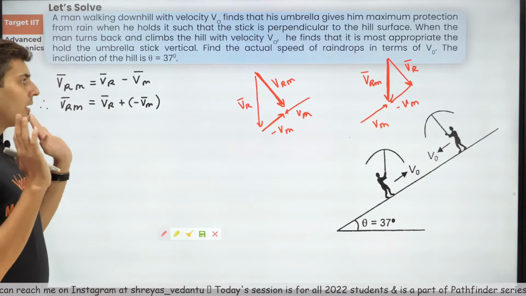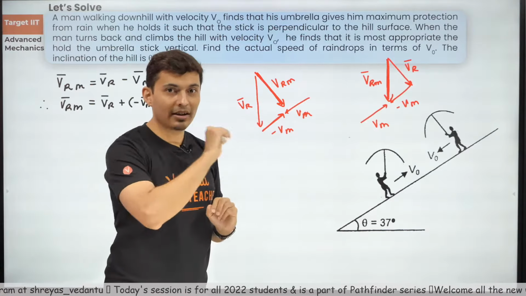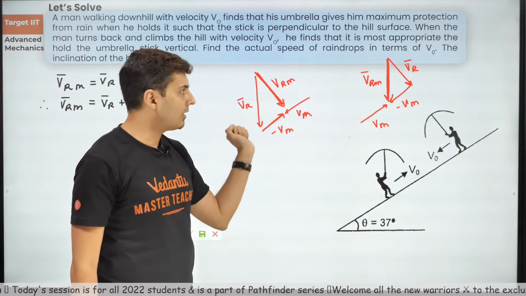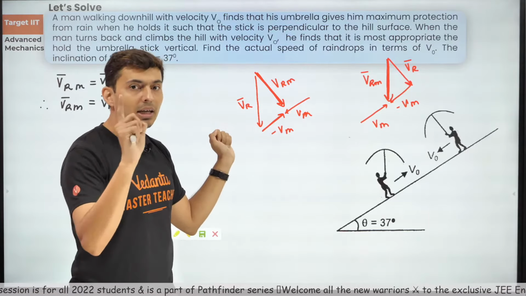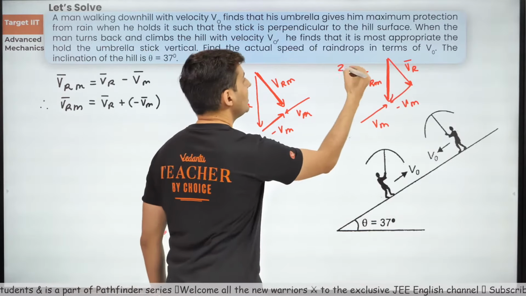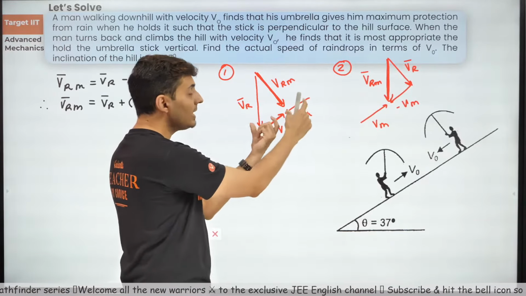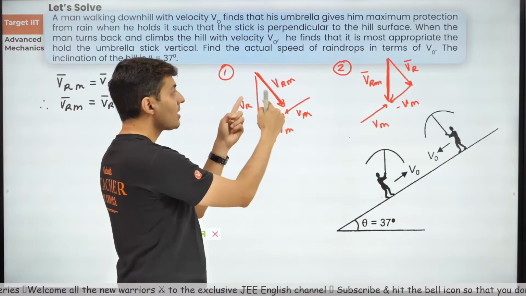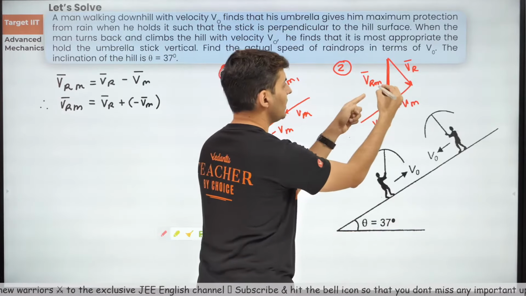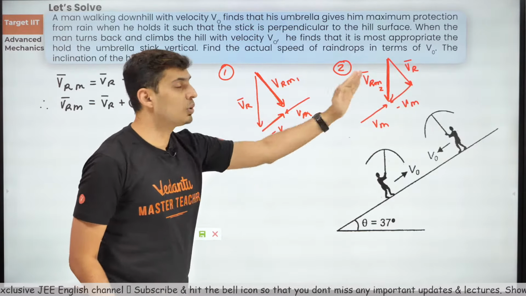Interesting. Now I have got two triangles, but this is the catch and the trick. Whenever you have two situations, and especially these vector triangles, try to think if there is any side which is common. This is the first situation, this is the second situation. Remember, person's velocity magnitude wise is same. This is rain's velocity with respect to the man in the first case. This is rain's velocity with respect to the man in the second case. There is something which does not change in both these situations.